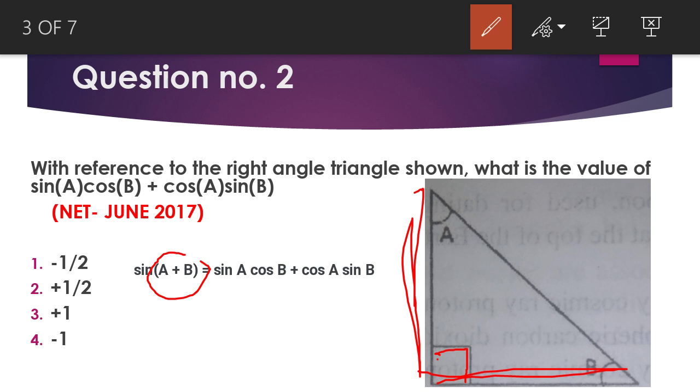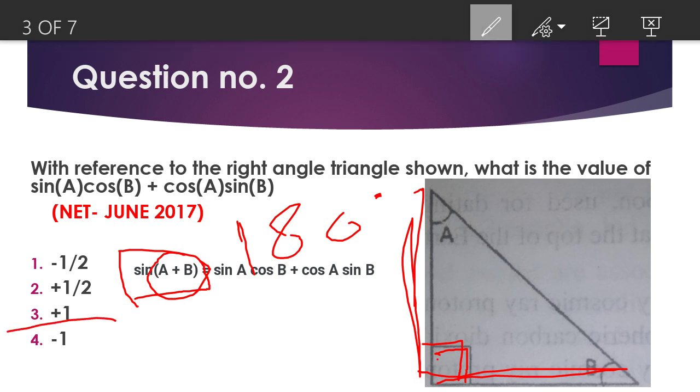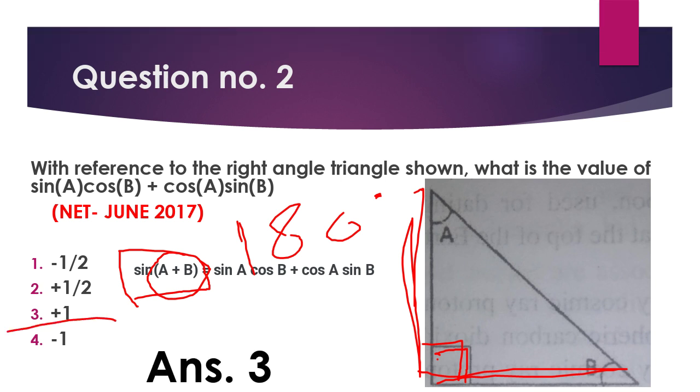We know that the sum of all angles of a triangle is 180 degrees. One angle is 90 degrees, so the remaining two angles A and B sum to 90 degrees. So A plus B equals 90 degrees, and sin 90 degrees is plus 1. Hence the third option is your right answer.